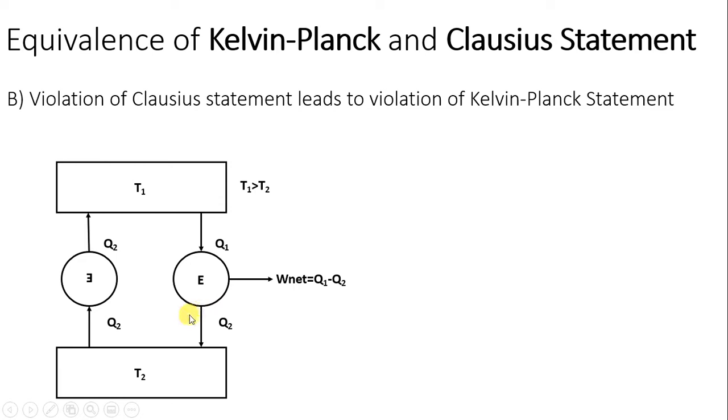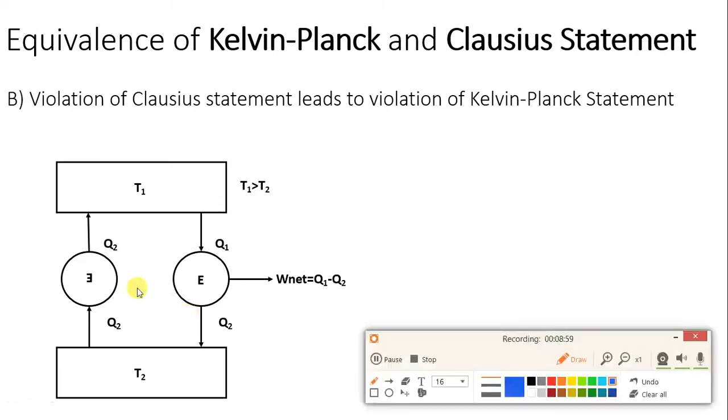Now if you combine the device, draw it like this. You can see that the Q2 and Q2 are in opposite directions, so they cancel each other. From the combined device, the heat accepted is Q1, and the heat rejected is Q2, so minus Q2.